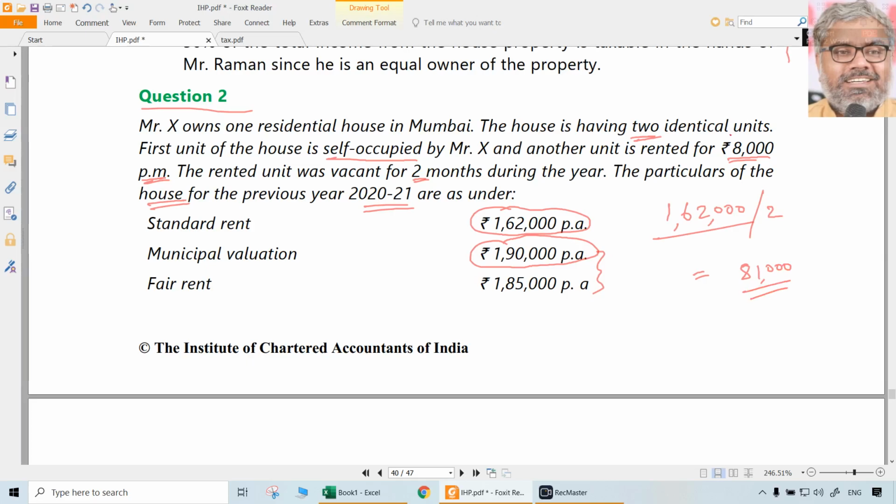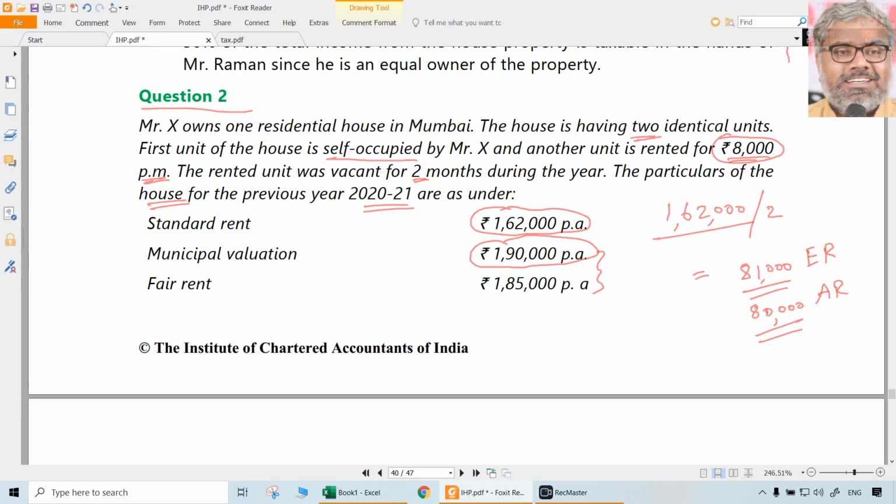But how much is the real rent for that let out portion? 8,000 per month, and it was vacant for 2 months. That means 80,000 is the actual rent received or receivable, because it was let out for 10 months only. It is less than the expected rent for sure. Why is it less?